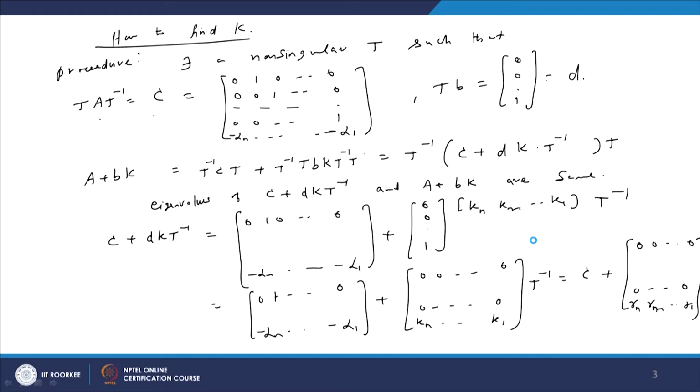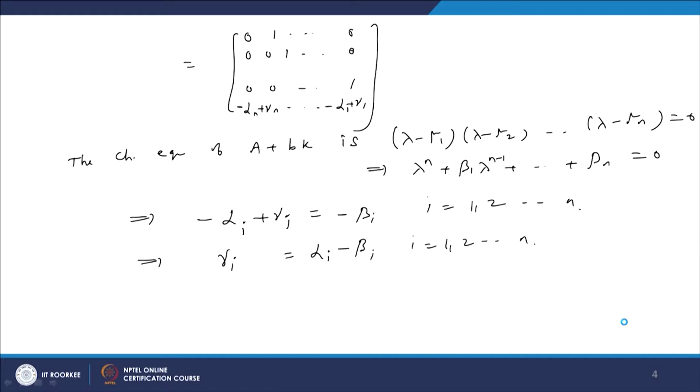We want the K matrix only, but what we have calculated is this expression. So, the relation between K matrix and this gamma, that is the last row gamma n etc., is that K multiplied by T inverse is given by this gamma matrix.